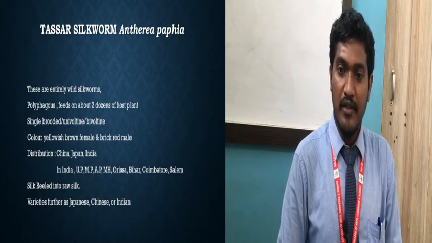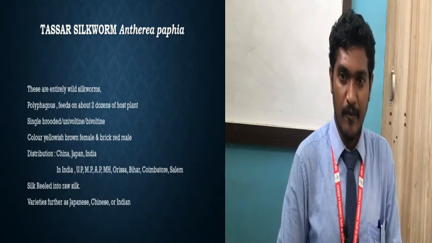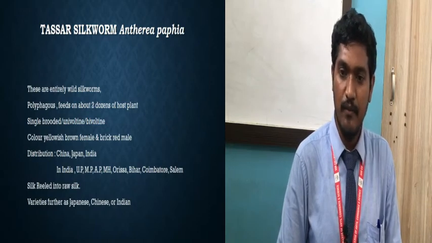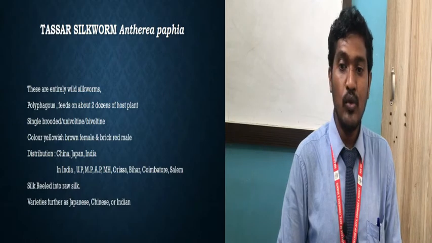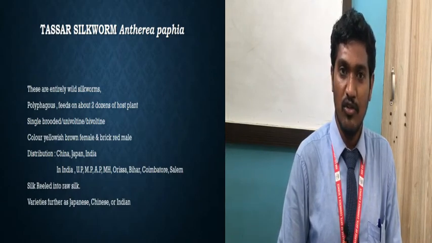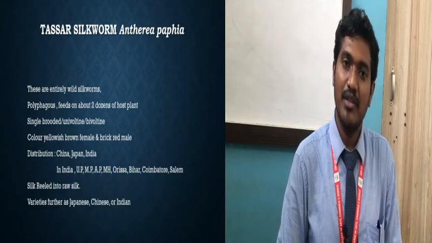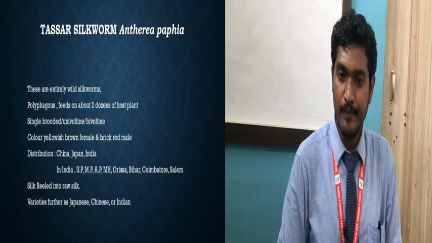Okay, then nature: polyphagous. So we have seen what is meant by polyphagous. So it will have more than one host plant on which it can feed. Now see, they have given about 2 dozen host plants. They feed on about 2 dozen host plants. So their names are also given, so you will get to see them in the reference books.